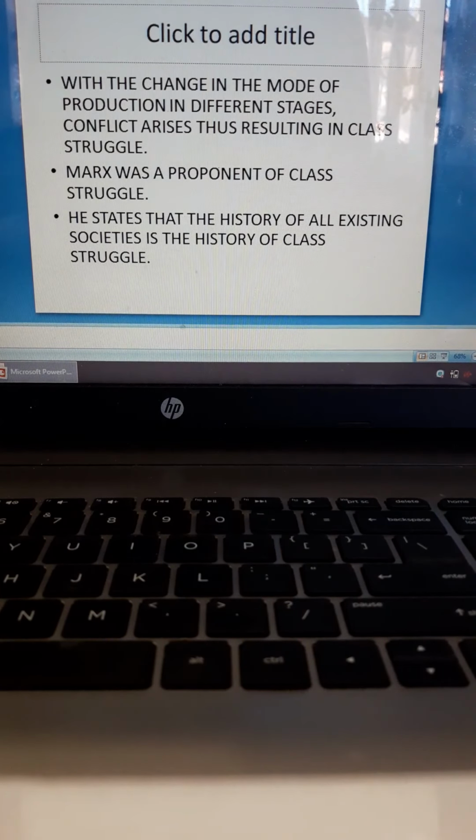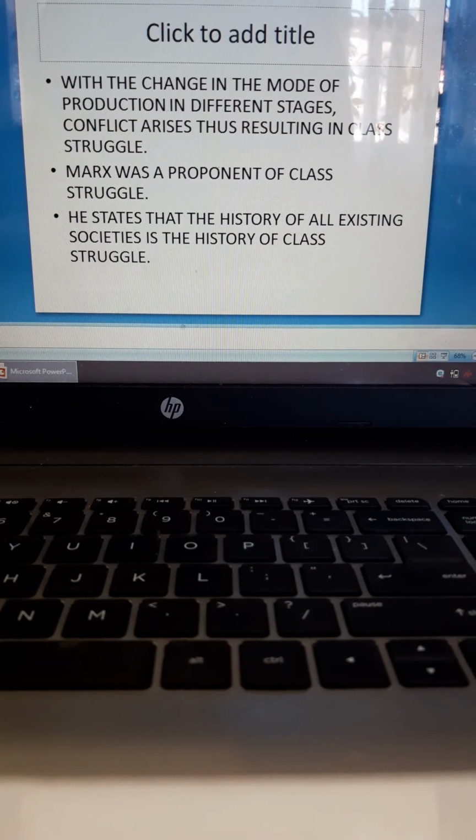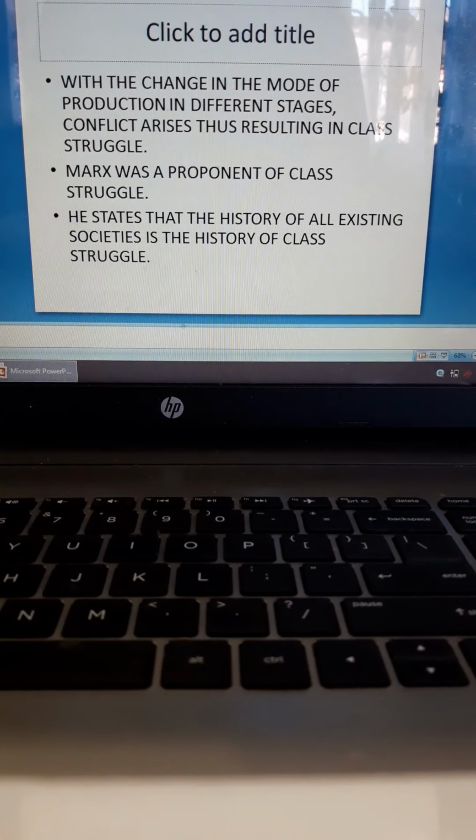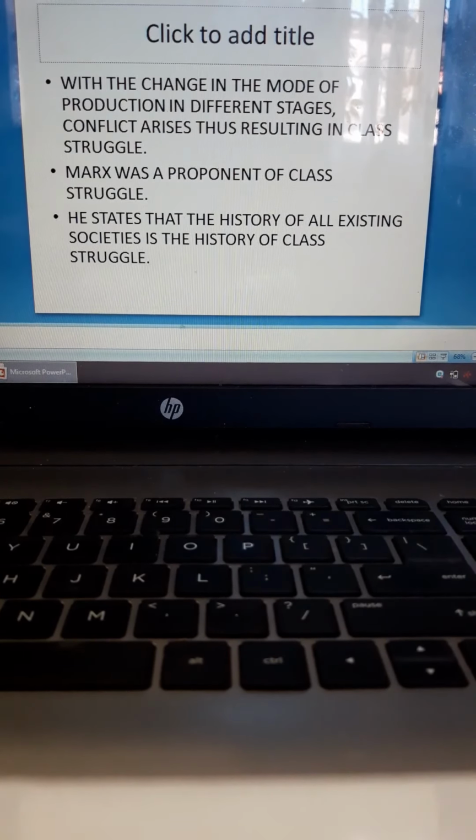But as society evolves, community ownership is overthrown by individual ownership, and as people begin to own wealth individually, that is when classes are formed. Then there is the owning class and the working class.